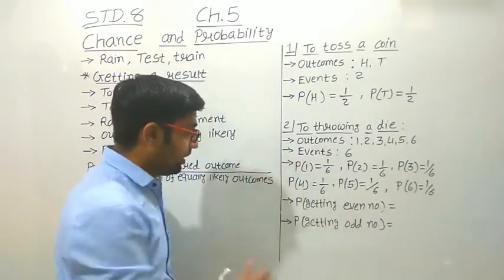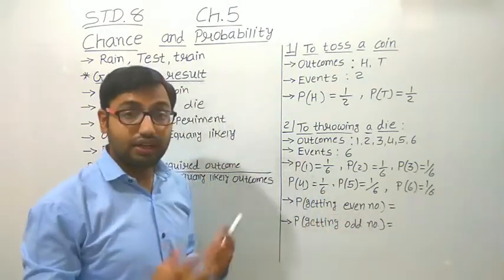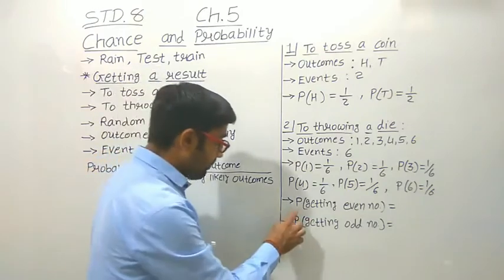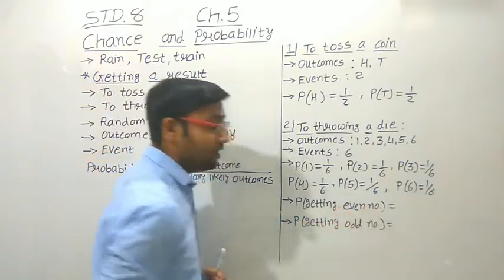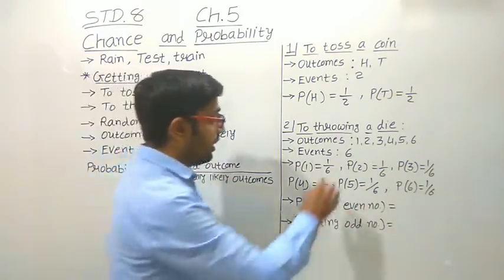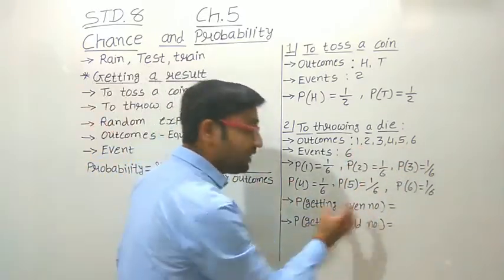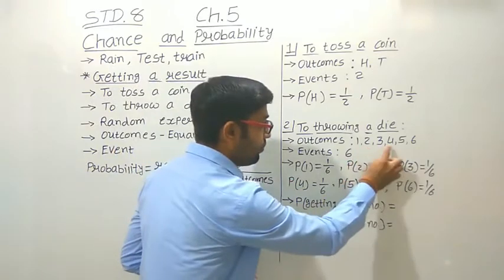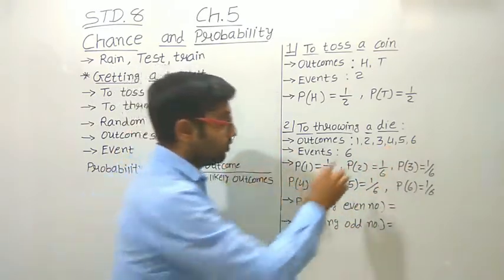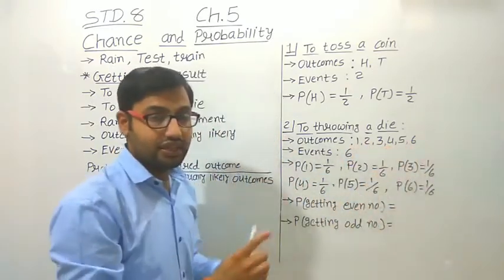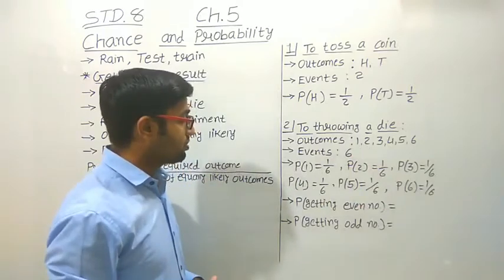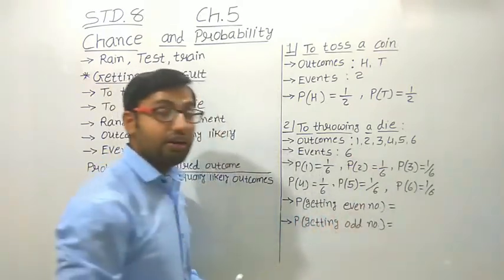Yes. Getting an even number is also an event. So what is the probability of getting an even number? See, how many outcomes are there? 6. Out of that, how many are even numbers? 2, 4 and 6. Those are the 3 outcomes which are even numbers.